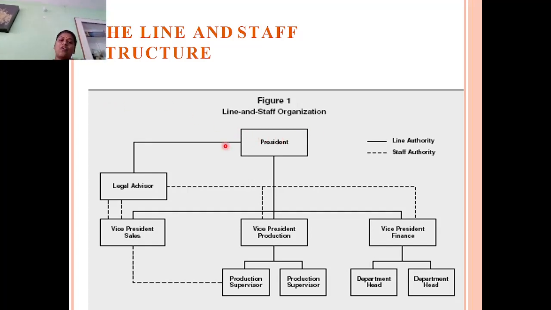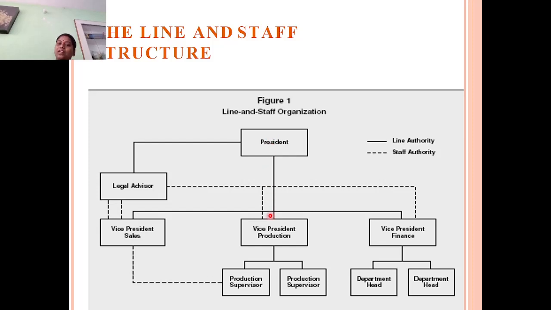So for the president, you will have a legal advisor who looks after all the legal tasks, and from the president you will have a vice president. The vice president deals directly with the production department. The line is the flow of power from top to bottom, which is easier, while the advisory positions are staff. Vice president for production, vice president for finance, and under production the supervisor plays a vital role, and the work flows alternately. So line and staff are combined together.